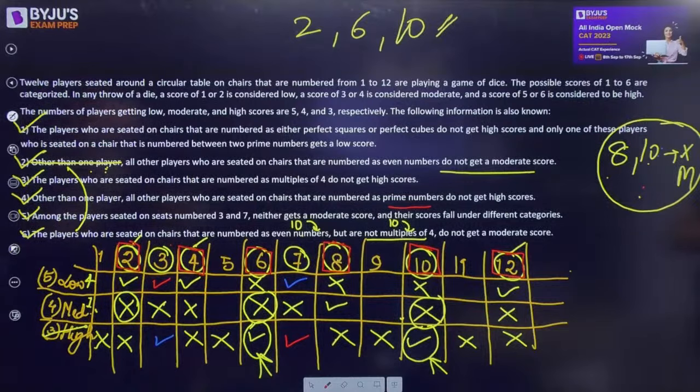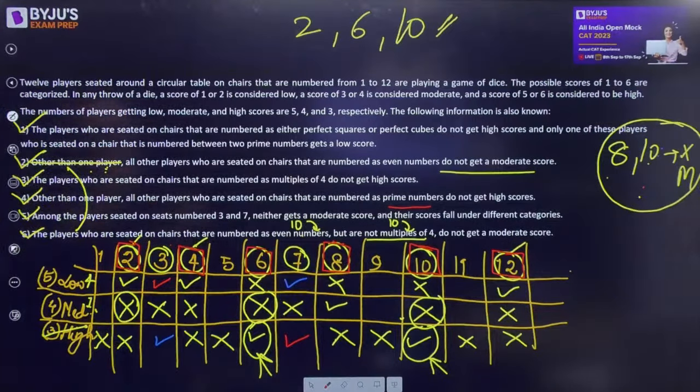Players who are seated on chairs that are numbered as even numbers do not get a moderate score. So 2 को moderate नहीं है, 4 को नहीं है, 6 को नहीं है, 8 को नहीं है, 10 को नहीं है, 12 को नहीं है, लेकिन किसी को 8 को moderate है. Seated on chairs that are numbered as multiples of 4 do not get high scores. So 4 doesn't get high, 8 doesn't get high, 12 doesn't get high.